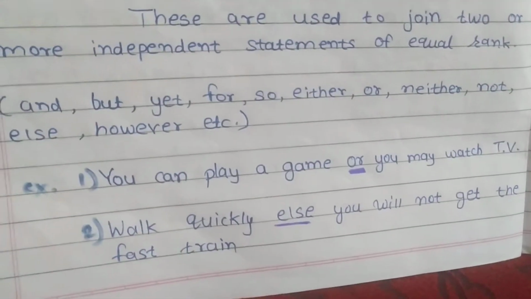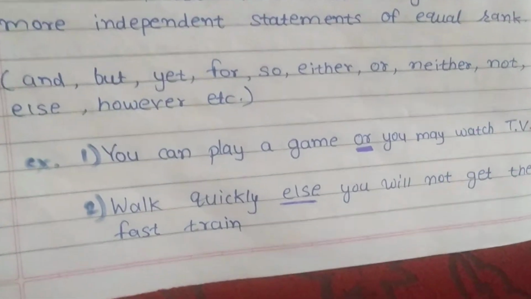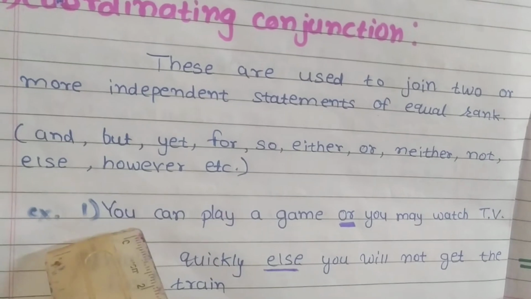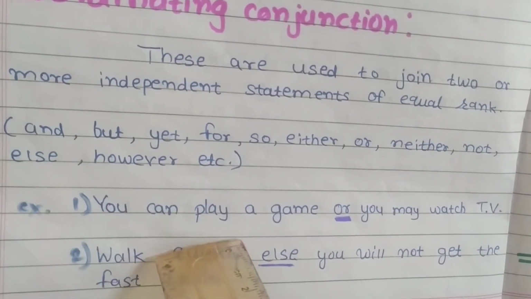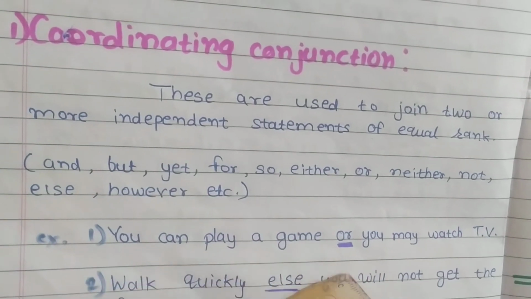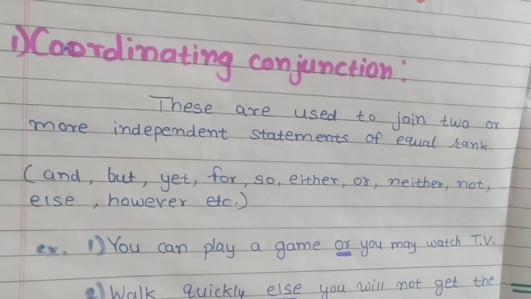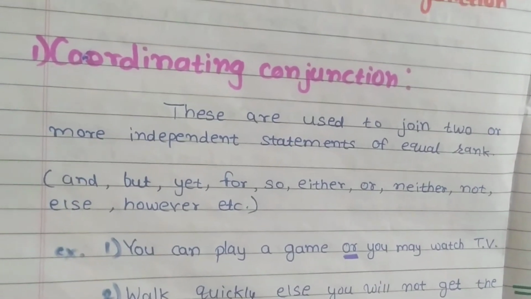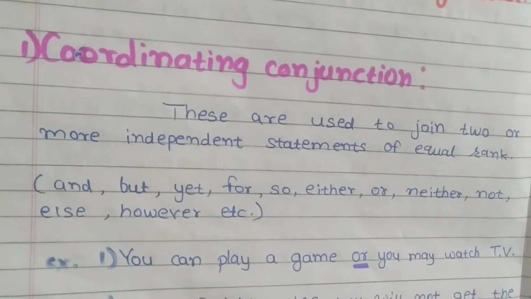Okay, there are two examples shown to us. First one, we read carefully. You can play a game or you may watch TV. So here the underlined word is or, and it is a coordinating conjunction. What's the definition?